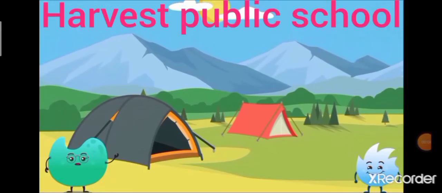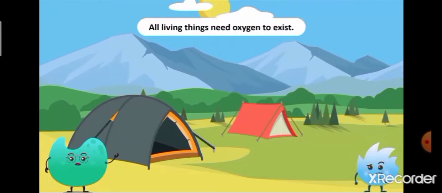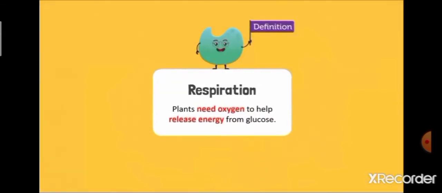Hi children. All living things need oxygen to exist. Plants take in carbon dioxide and water in the presence of sunlight and chlorophyll and produce glucose and oxygen by the process called photosynthesis. This glucose in return is burnt in the presence of oxygen to produce energy by the process called respiration. Plants need oxygen to help release energy from glucose.